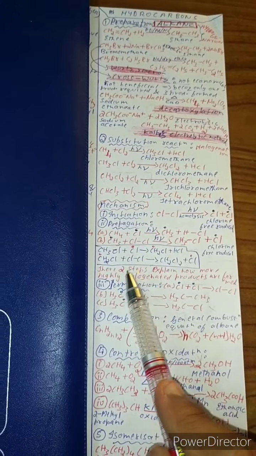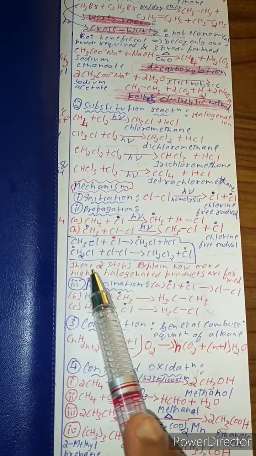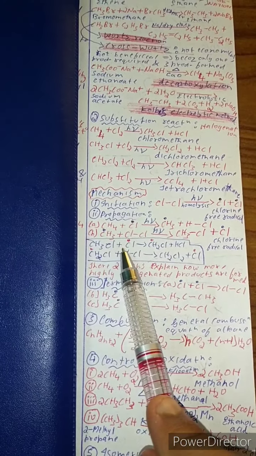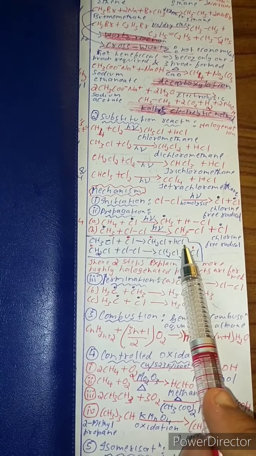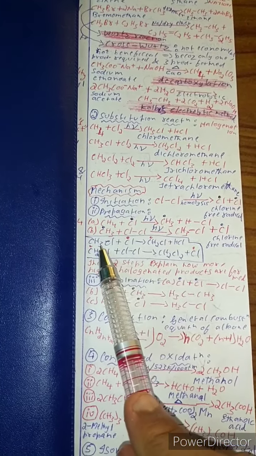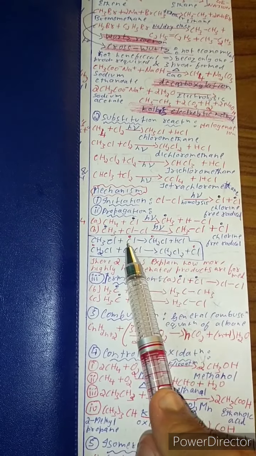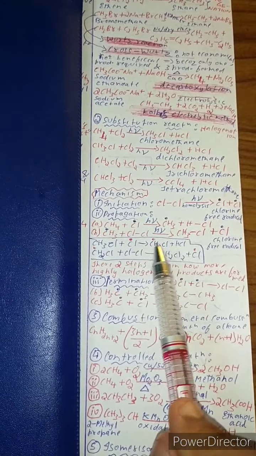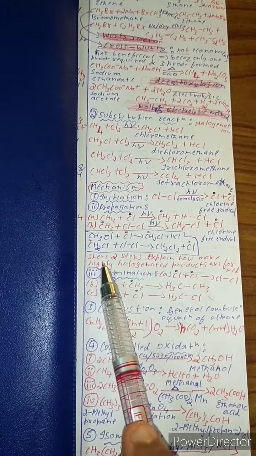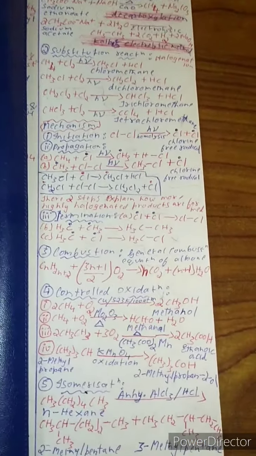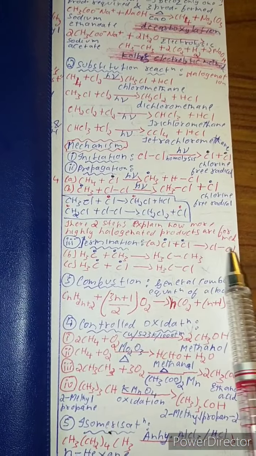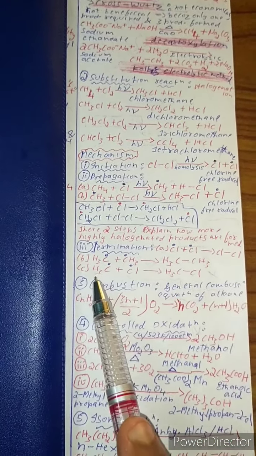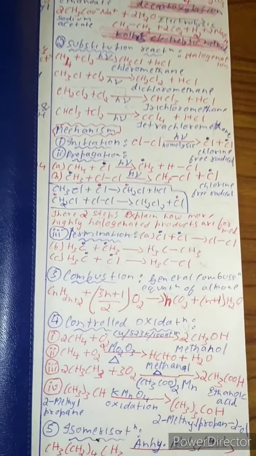And these are the intermediate steps. Let's see in detail. These two steps explain how more highly halogenated products are formed, that is CH3Cl plus Cl gives CH2Cl plus HCl. You are just taking CH3Cl and you are adding Cl again and again the same thing. But this reaction is special because these two steps give how highly halogenated products are formed. Now termination, Cl plus Cl gives Cl2 and CH3 radical plus CH3 radical gives CH3CH3, and CH3 and Cl radical at last gives CH3Cl. It's very easy.